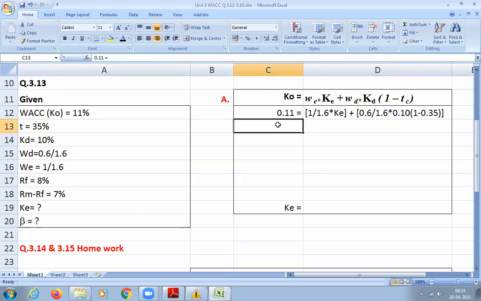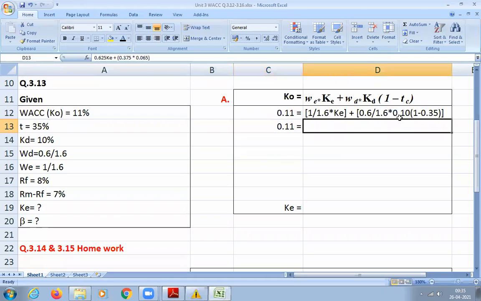Any doubt in substitution? Yes or no, please confirm, students. Yes, sir, understood the substitution, how to do it. Any doubt? So let us simplify now. Please calculate this value: 0.6 divided by 1.6, how much will you get?